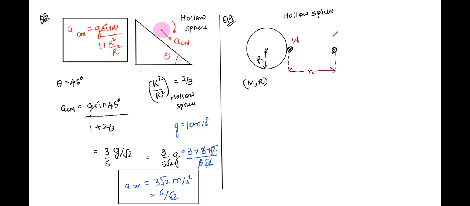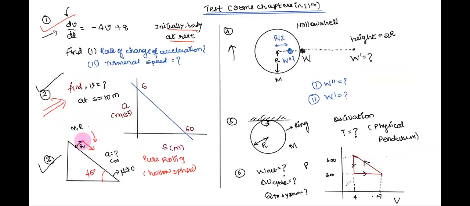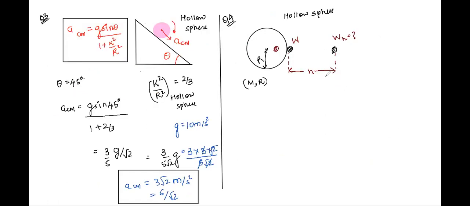Weight W. We are given a relation, H is equal to 2R. So this H can be written as 2R. What next? Tell me.